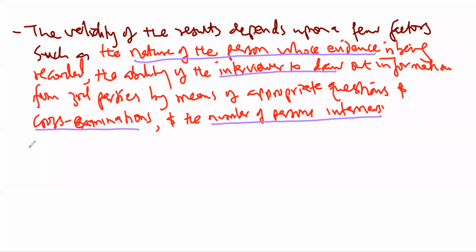Now let's move to the third method of collecting primary data, and this is information from correspondence. Correspondents are just agents who come from some localities or specific areas.